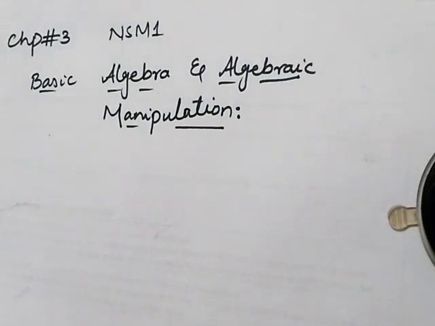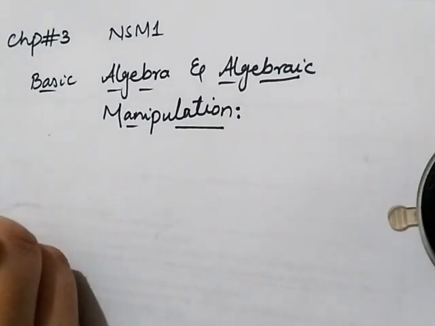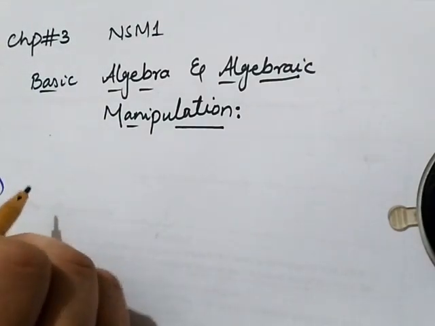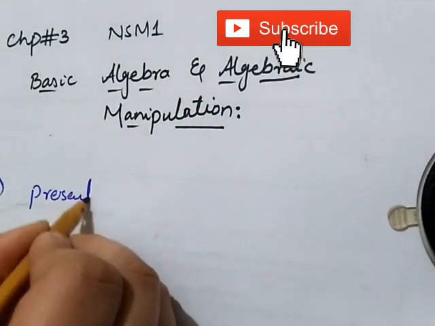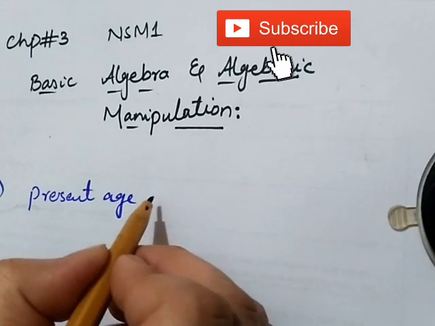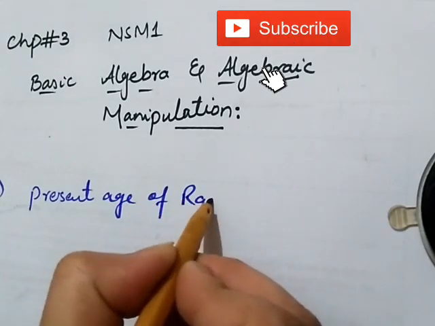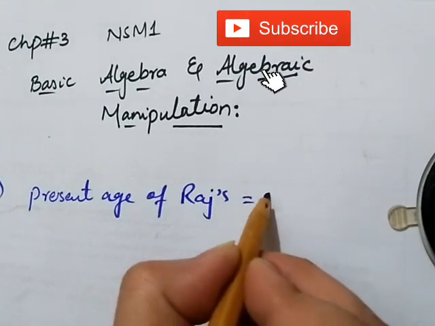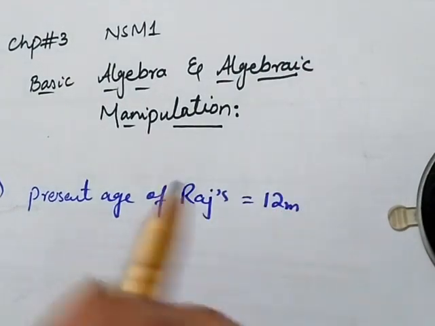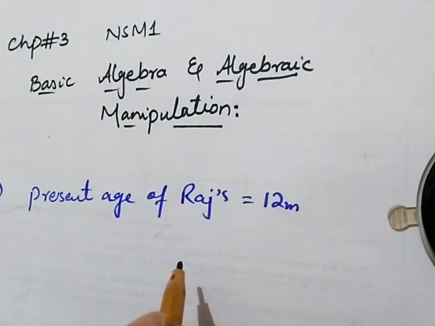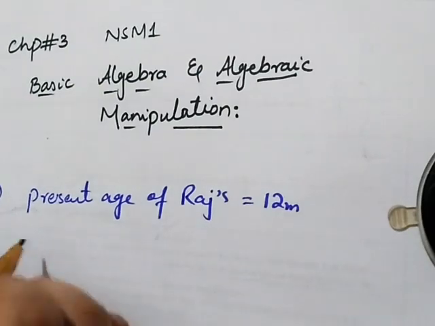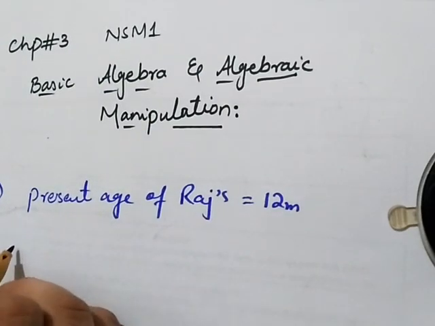Now start the question. So we just simplify the question. Raj is 12 years old. First statement should be Raj is 12 years old. That means present age of Raj is 12 years old. Okay, his son was born when he was 9 years old. Okay, when his son was born, that means his son's age